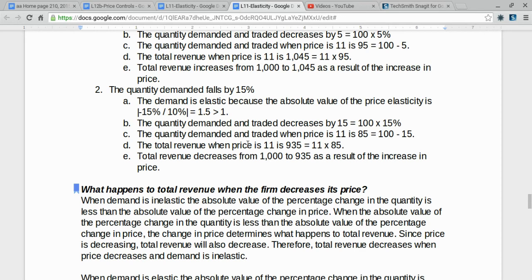Total revenue when price is 11 is going to be 935, which is the new price times the new quantity. Total revenue decreases from 1,000 to 935 as a result of the increase in price. The reason revenue fell when price increased is because the demand is elastic.